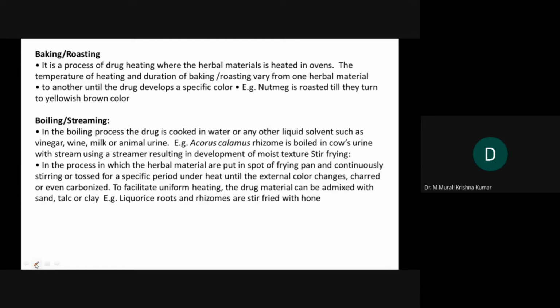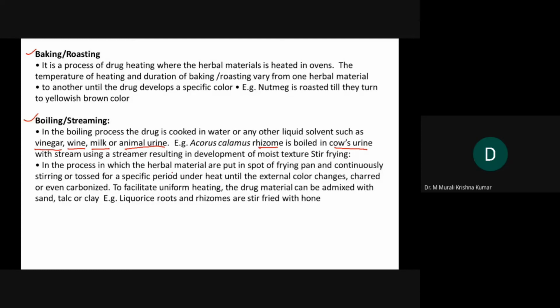The next one is boiling or steaming. These two are extremes. Here boiling and steaming means we simply boil the material for an appropriate time in an appropriate solvent. In Ayurvedic preparations, you will see boiling of herbs in vinegar, wine, milk, or animal urine. These are the four very popular solvents that we use for boiling herbal materials. Acorus calamus is a rhizome, as we know, and that is boiled in cow's urine before we use it.